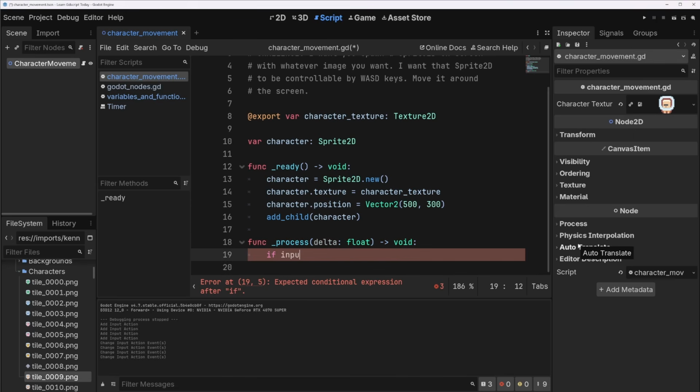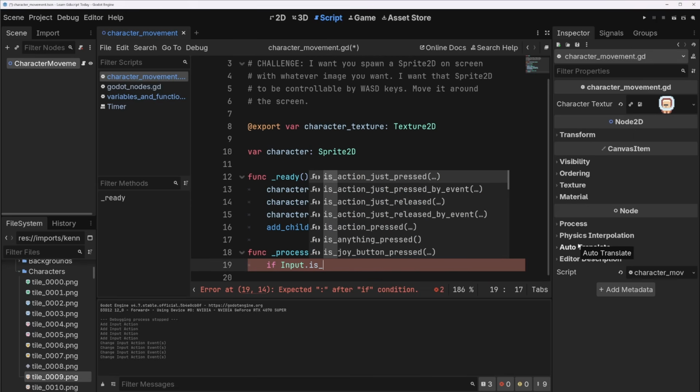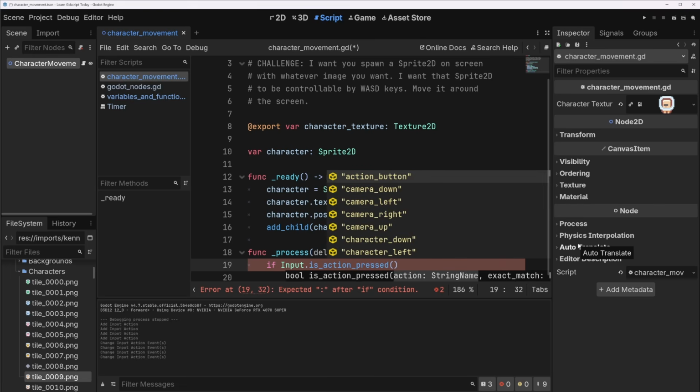So we'll do Input.is_action_pressed. I think we want to get this input continuously, right? So let's do is action pressed, and then we want the string name. It is going to be character. It helps you out here with the autocomplete. That's handy. So character up.